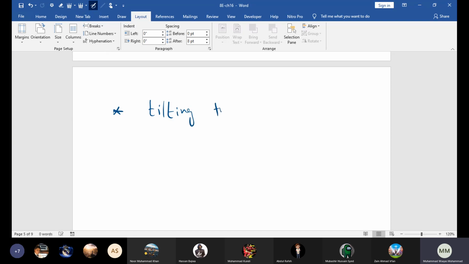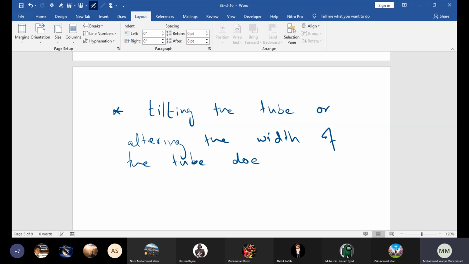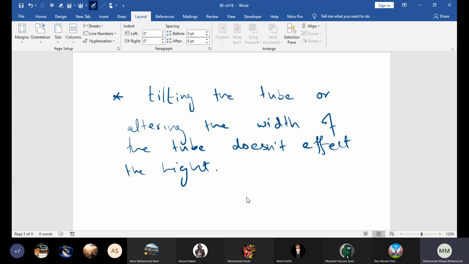Tilting the tube or altering the width of the tube does not affect the height of the liquid. Okay, means like we have discussed, liquid pressure does not depend upon the shape of the container. No matter whatever the shape or width of the container is, it does not depend.